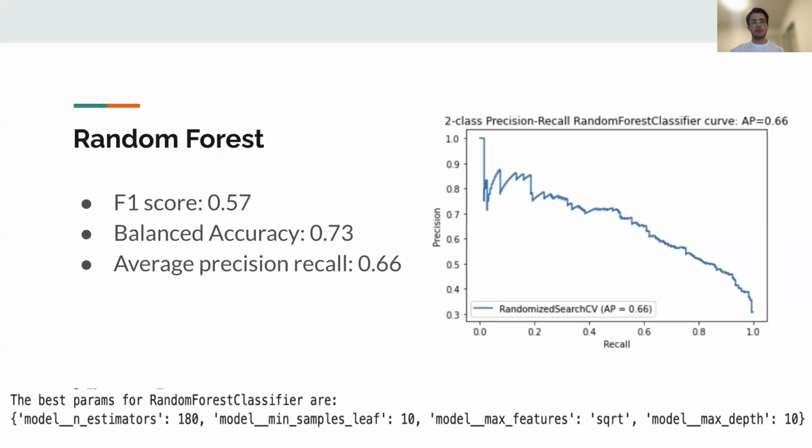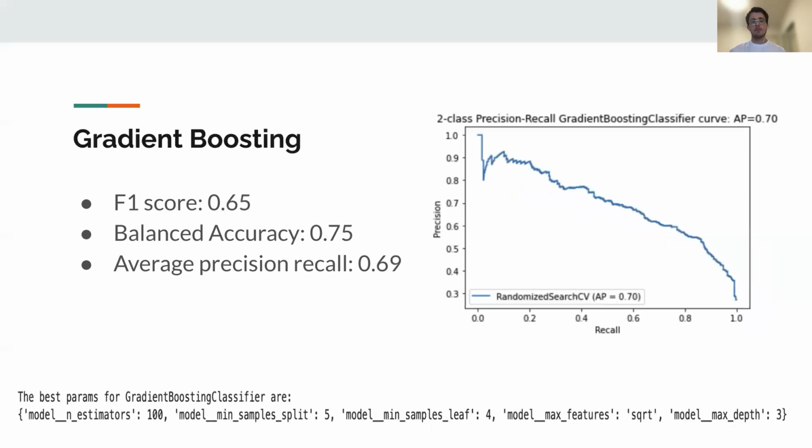Furthermore, moving to a more complex model, we used random forest, and we got a slightly better F1 score and balanced accuracy score of 0.75 and 0.73, respectively, but a lower average precision recall of 0.66. Finally, we trained a gradient boosting model. This model got the three highest metrics: F1 score of 0.65, balanced accuracy of 0.75, and an average precision recall of 0.69.